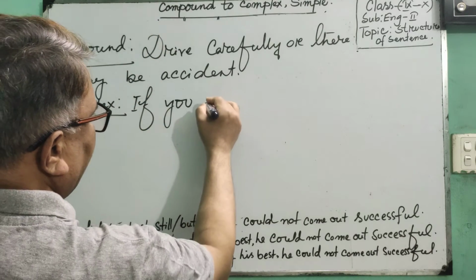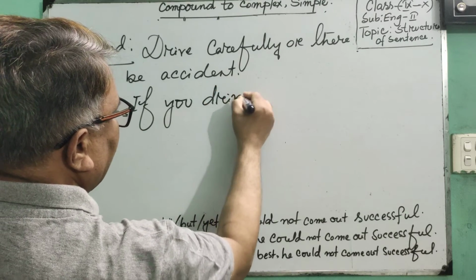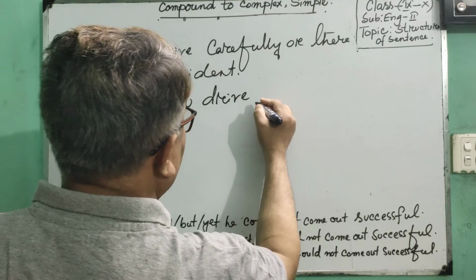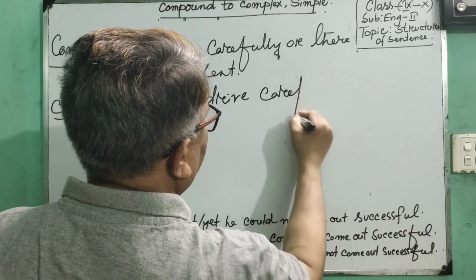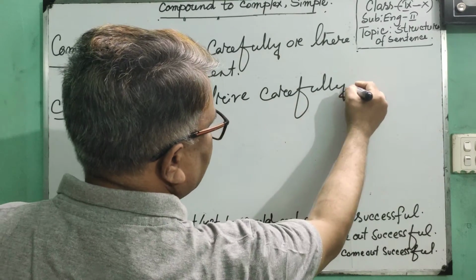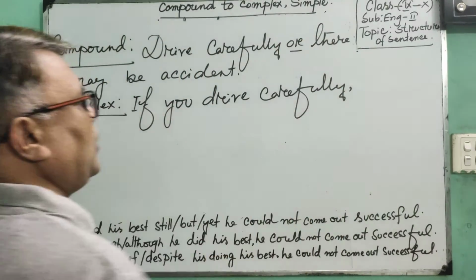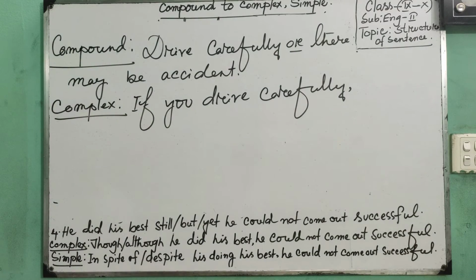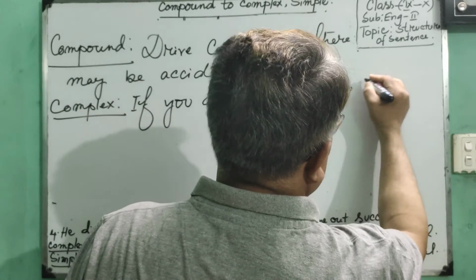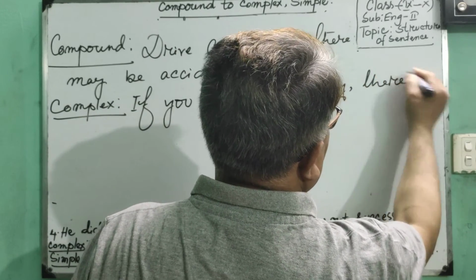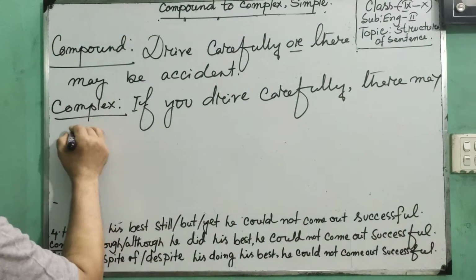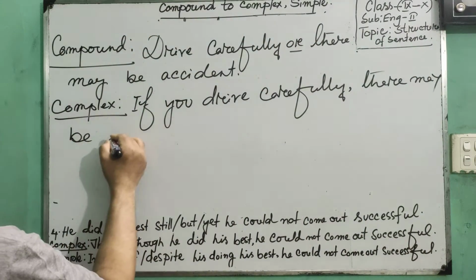If you drive, then you have to write the rest of the part of the principal clause, drive carefully. Then you have to use a comma in place of or. Then you have to write the subordinate clause, but the subordinate clause should be placed unchanged.